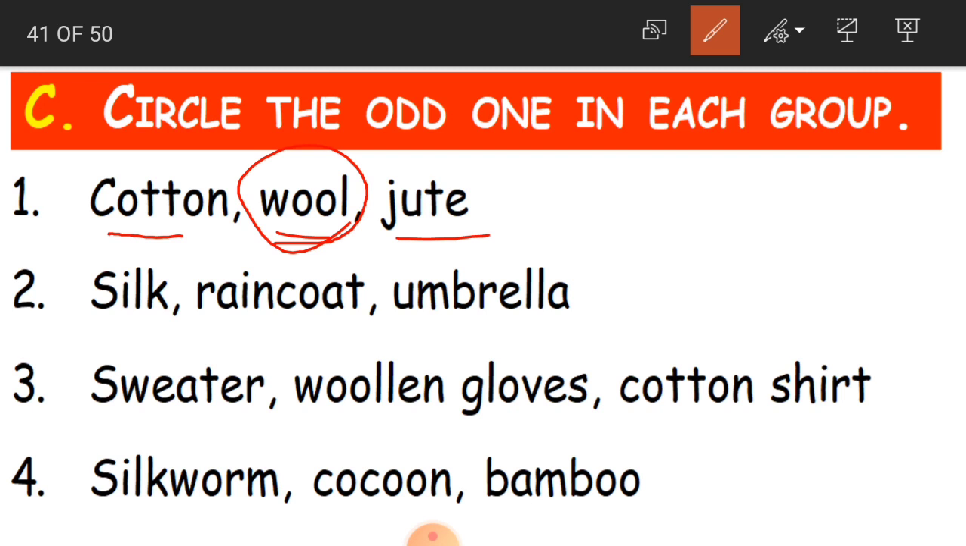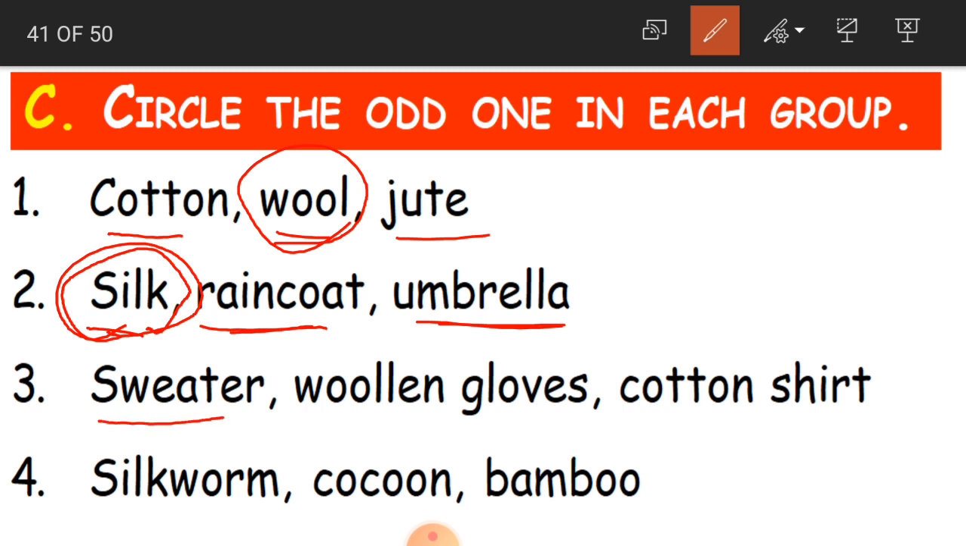Then second question it is silk, raincoat and umbrella. Odd one is silk. Why? Because raincoat and umbrellas are waterproof materials, and also objects which we are going to use in rainy season. But silk is a cloth, a cloth which is obtained from the animal fiber. Clear, children? Yes.